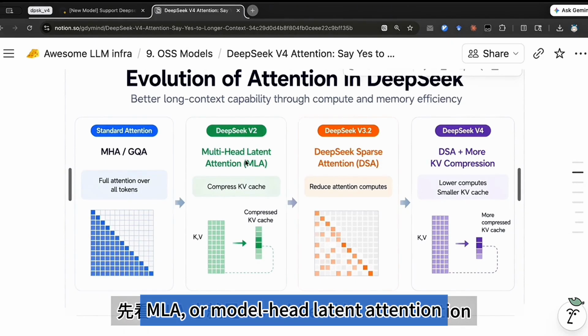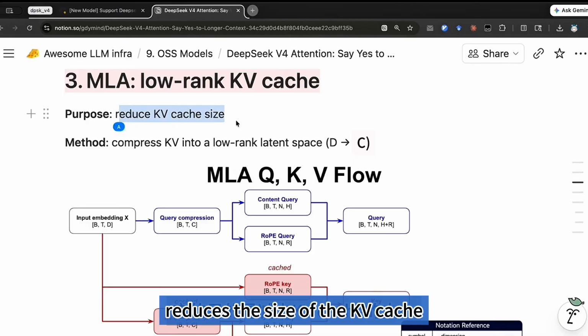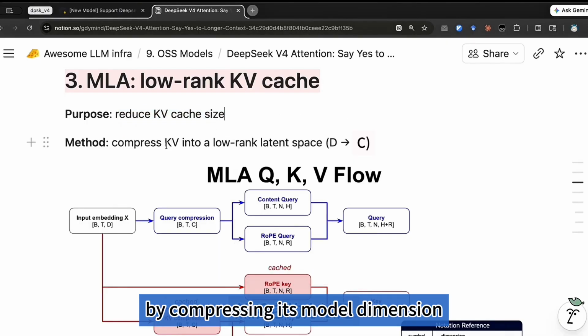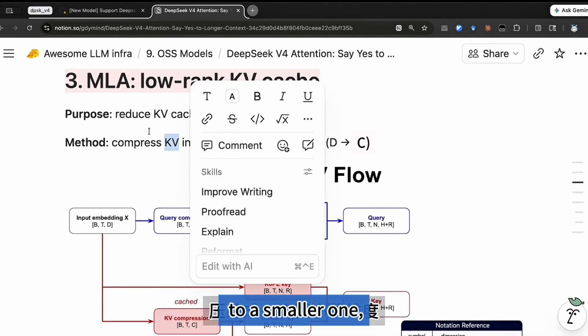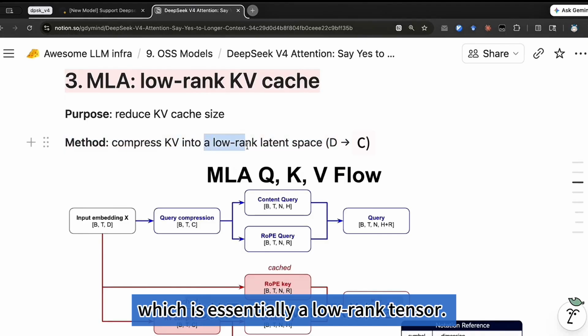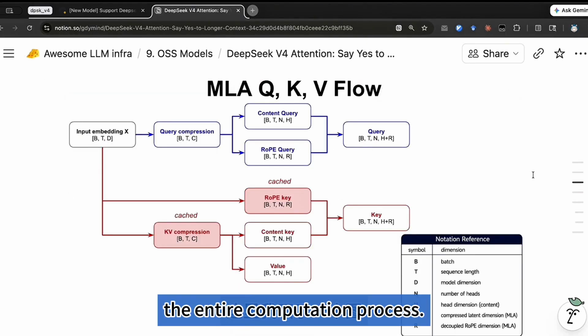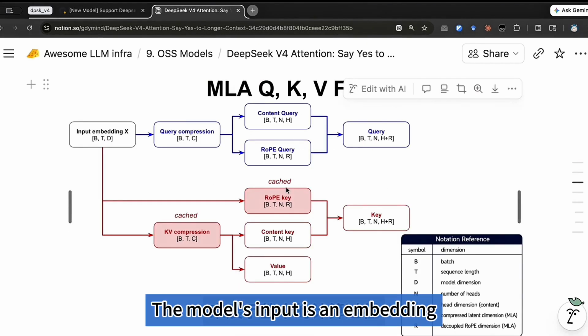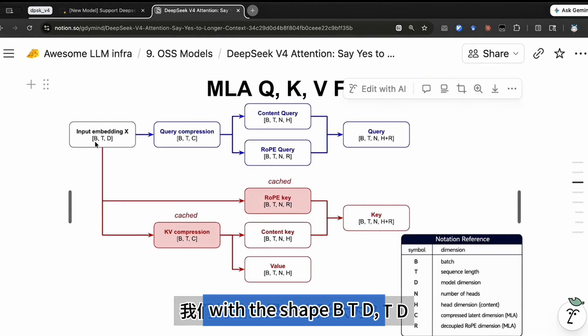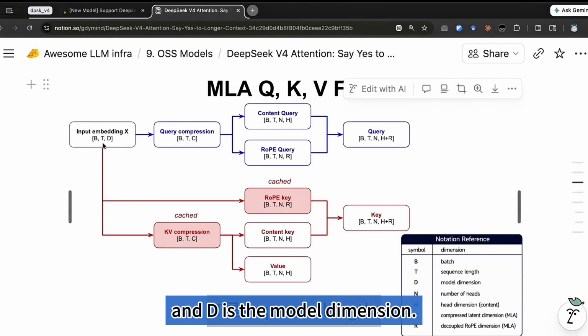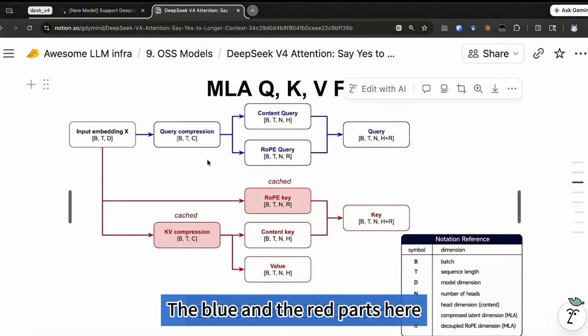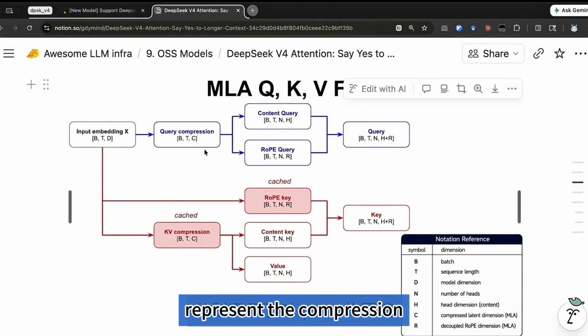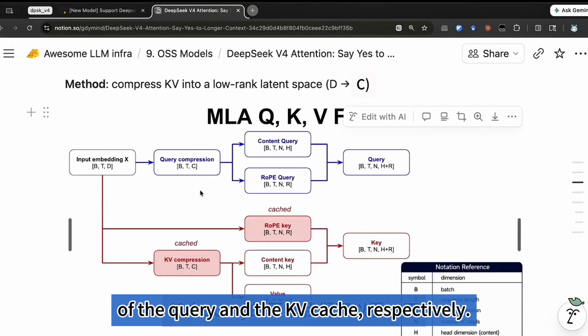MLA, or Multi-head Latent Attention, reduces the size of the KV cache by compressing its model dimension to a smaller one, which is essentially a low-rank tensor. This diagram shows the entire computation process. The model's input is an embedding with the shape BTD, where B is the batch size, T is the sequence length, and D is the model dimension. The blue and the red parts here represent the compression of the query and the KV cache, respectively.